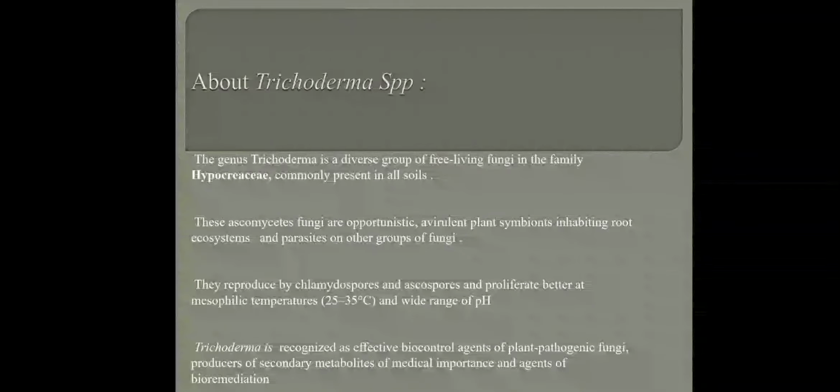How do they reproduce? They reproduce by chlamydospores. The chlamydospores are the dormant spores which exist in the soil till the favorable conditions are there again, and they proliferate in mesophilic temperatures of 25 to 35 degrees and a wide range of pH.